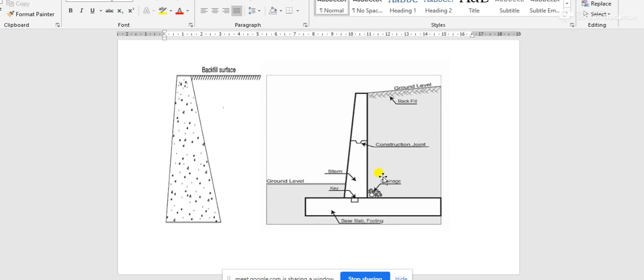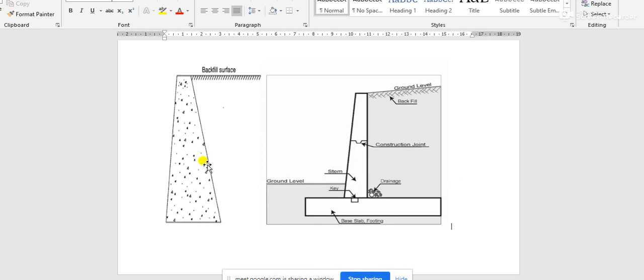I think you can study Coulomb's theory again; I have given you the notes. In the case of Rankine's theory, we don't have to consider frictional force, as the assumptions are like that.